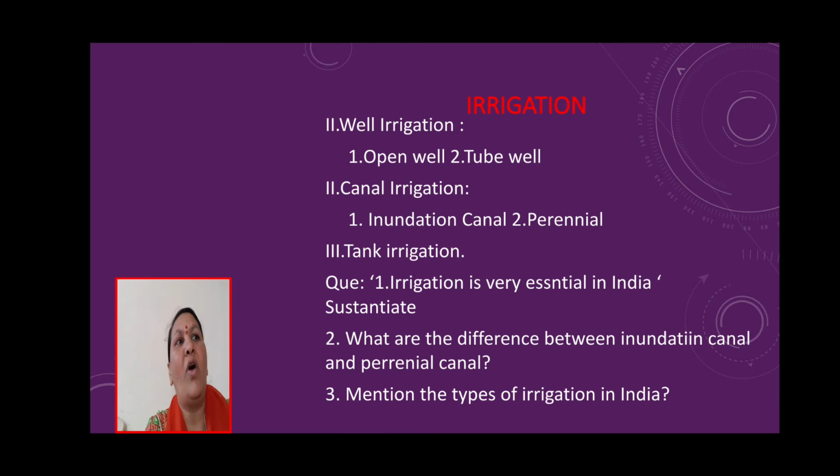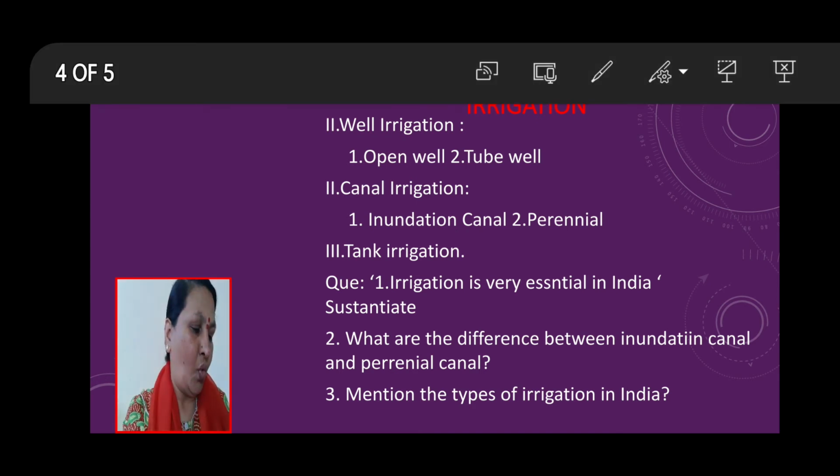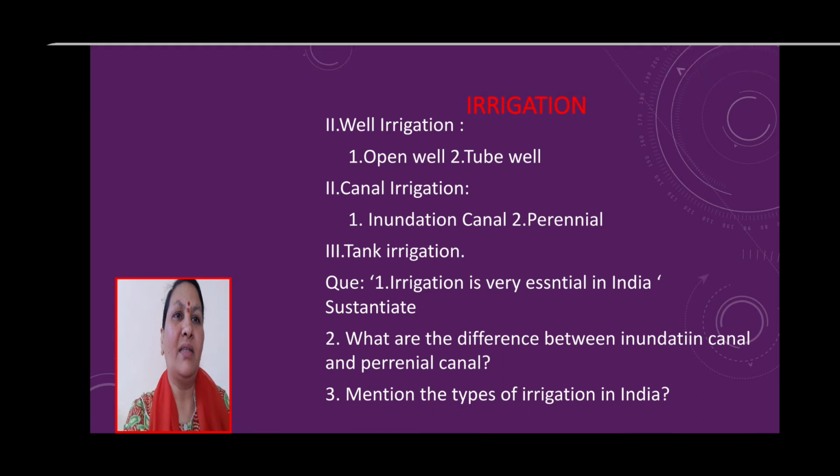In inundational canals, water is drawn directly from the river without building a dam. In perennial canals, dams are constructed across the river, and water is stored in reservoirs and used for agriculture through canals. Canal irrigation is found in Uttar Pradesh, Punjab, Bihar, Andhra Pradesh, Gujarat, Tamil Nadu, Orissa and some other areas.